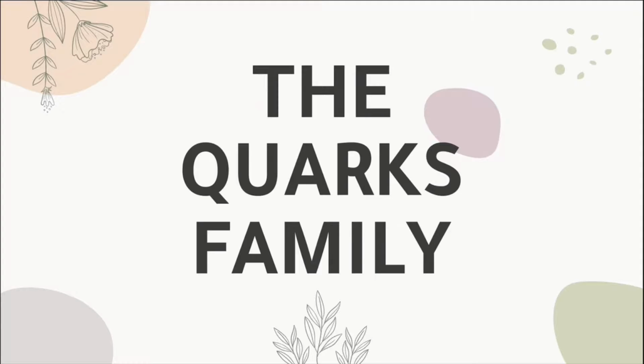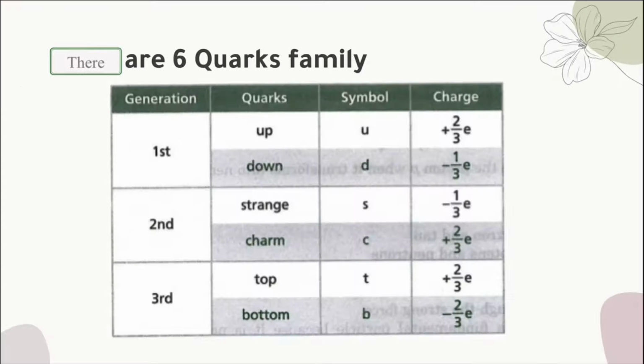Next, we move to the quark family. Quarks have strange names, which are up, down, strange, charm, top and bottom. Up and down are given names based on their spin. Strange is named because it has a longer lifetime than it should have in a particle decay. The charm quark is named because of fascination, the way it fascinates physicists, and top and bottom are named because they are the logical counterparts of the up and down quarks.